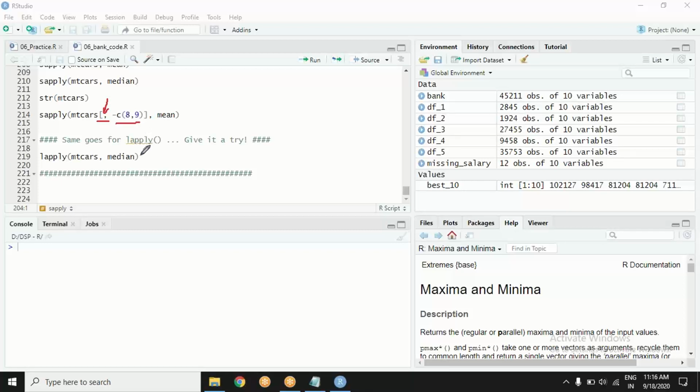After that, there are columns. So I'm not concerned with rows of mtcars. I just want to drop some columns from this calculation. So after this comma, these are columns, and that is why there are multiple columns. I have mentioned them as vector of indices. Got this?